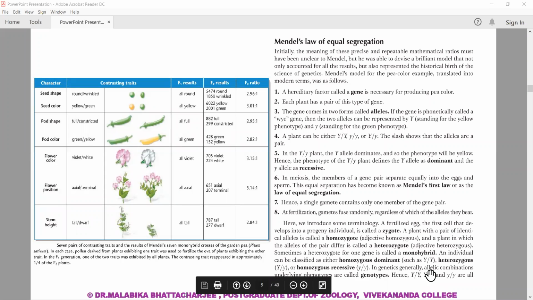In genetics, allelic combinations underlying phenotypes are called genotypes. Phenotypically, we get two varieties: tall and dwarf. Genotypically, we get three varieties: a homozygous tall, a heterozygous tall, and a homozygous dwarf.